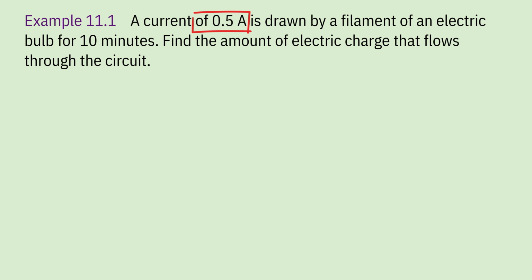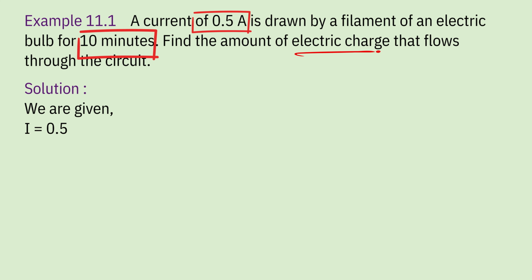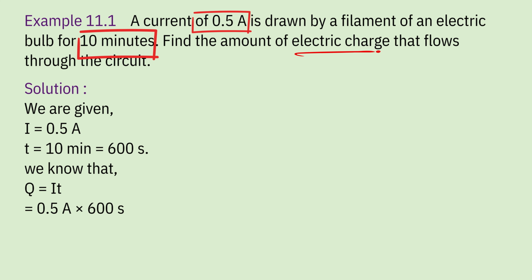So what is given here? Current 0.5 ampere, which the bulb is drawing for how long? For 10 minutes. Now let's start calculation. Current I equals 0.5 ampere. Time t is 10 minutes, which we have to convert to seconds, which is 600 seconds. Now we know the formula Q equals I t, right? We have to find out Q, which is the amount of electric charge. So Q equals I, which is 0.5 ampere, times t, which is 600, which makes 300 coulomb.